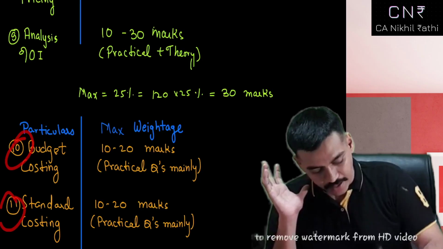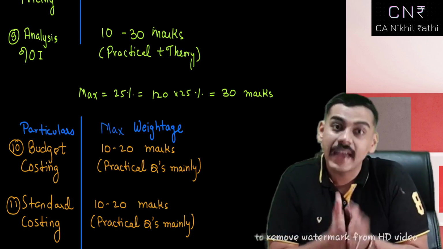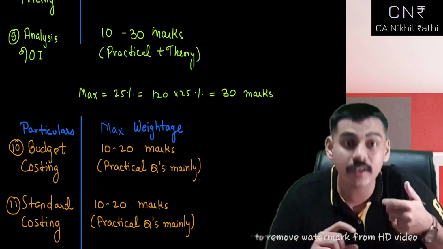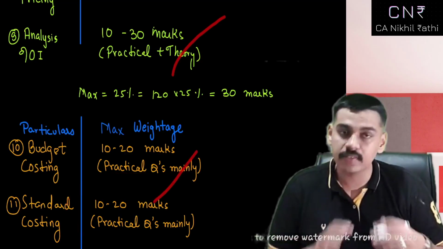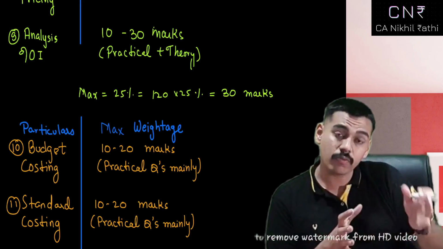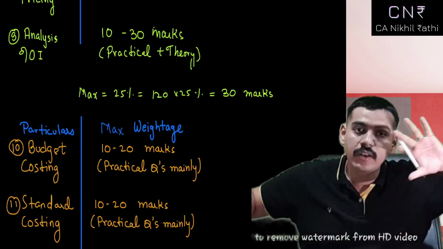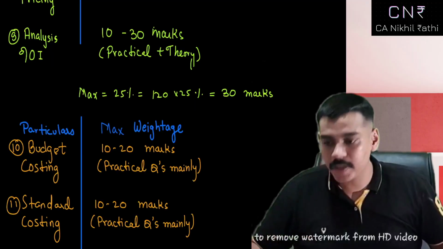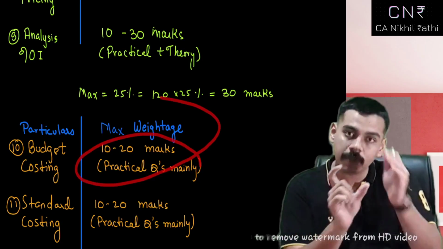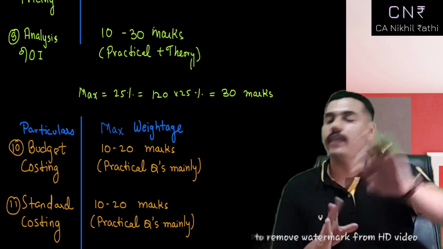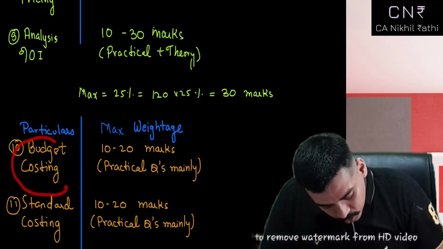Now, regarding budget and standard, trust me, during my time, I was preparing for both groups, and there was no time for me in those 1.5 days to cover standard costing, because this subject itself took a healthy chunk of me covering in those 1.5 days. And understand that SCMPE consists of 5 papers. I had already given 4 papers before that, and that time being 26 January, we had an extra day for law. So technically, I had not studied this subject for the last 15 or 20 days. So in those 1.5 days, it took blood and sweat of mine, and eventually I could not do standard costing.